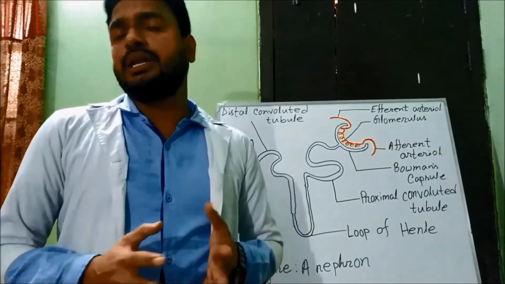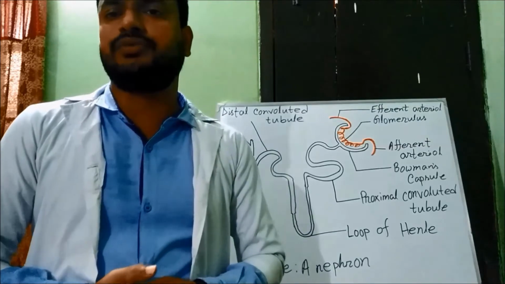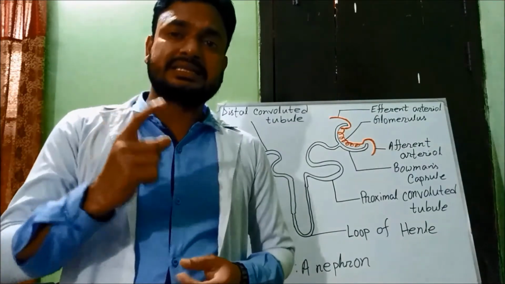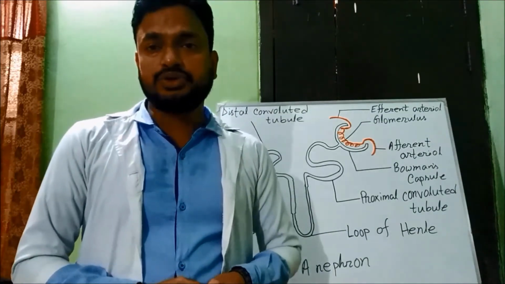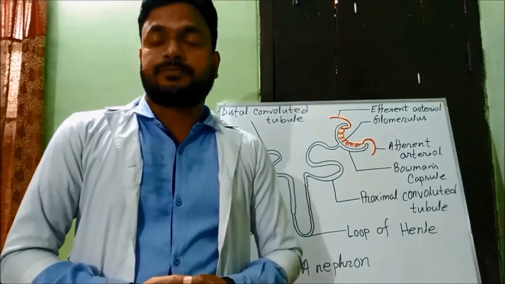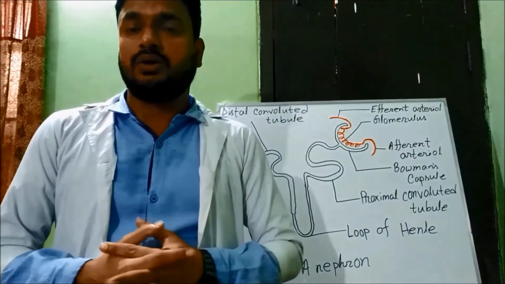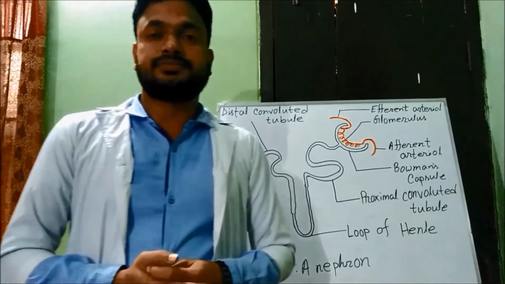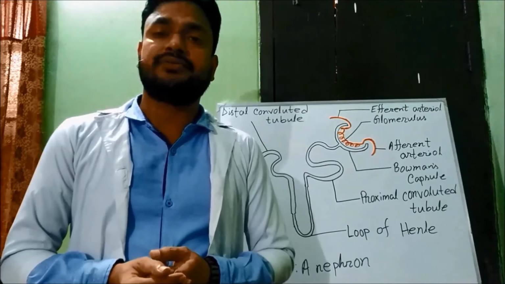The functional unit and the secretory part of the uriniferous tubule of the kidney is the nephron. Each kidney of a human being contains about 1 million to 1.2 million nephrons. Can you imagine this number? The kidney weighs only 125 to 150 gram, yet it contains 1 million to 1.2 million nephrons.